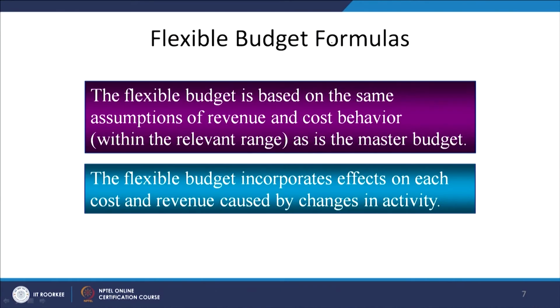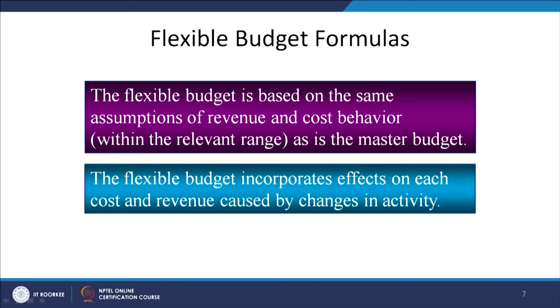That will only happen if you have already been doing this flexible or variable budgeting exercise, where all the formulas are put in place and everything is there in the system, and we have to do that at one point of time. So do not rely only on the static budget. It is possible to give you the broad estimates, but if you want to have a real management control system, then you have to go for flexible budgets. In the case of flexible budget formulas, we have to put the formulas in place in the computer. The flexible budget is based on the same assumptions of revenue and cost behavior within the relevant range as the master budget is.